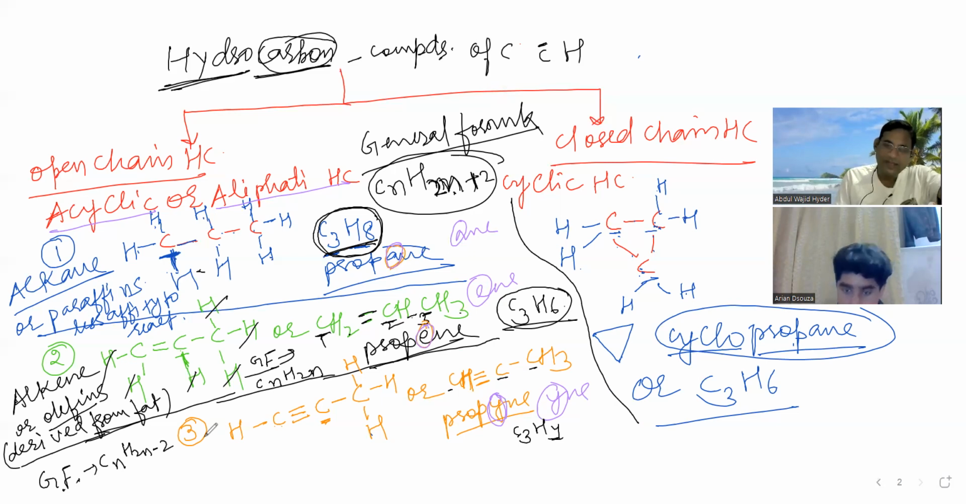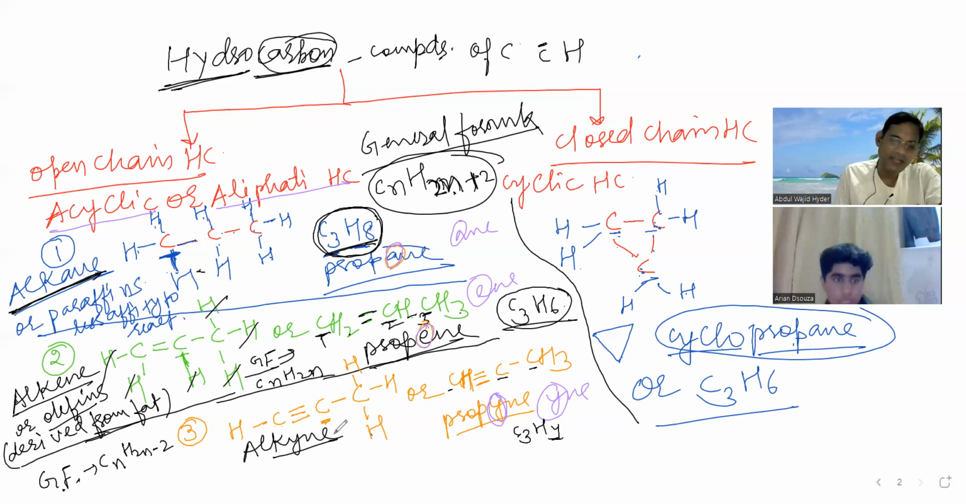When the carbon-carbon bond was single, what was it? Alkane. When carbon-carbon double bond, alkene. This is a carbon-carbon triple bond, so which class does it belong to? Alkynes. Is this okay, beta? These are open chain hydrocarbons, acyclic or aliphatic hydrocarbons. Okay, got it.